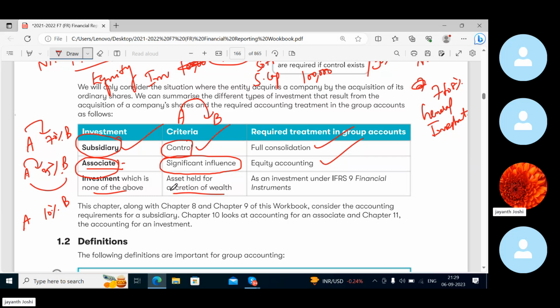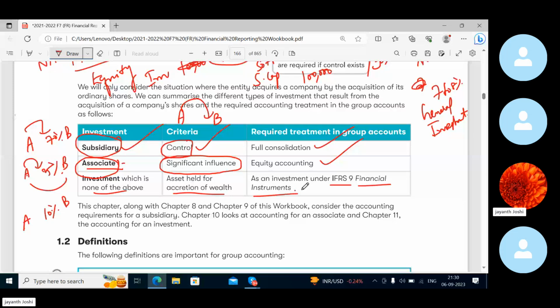That is nothing but accretion of wealth. That means, you have some wealth, like you invested 10% in many companies, that much you can show that you have that much wealth. Such kinds of investments will be under the scope of IFRS 9 Financial Instruments, right? This chapter is to be done now.